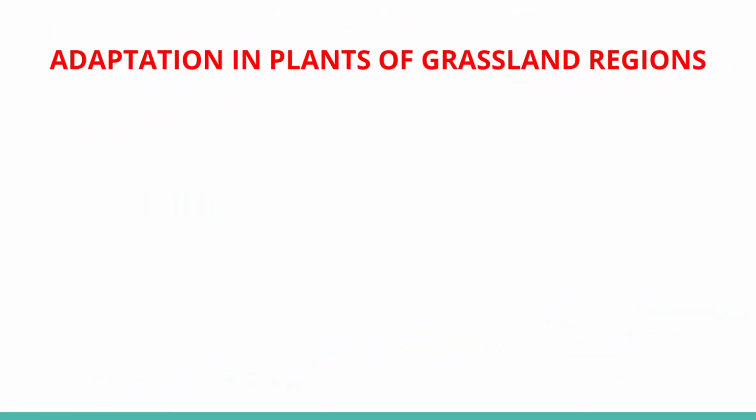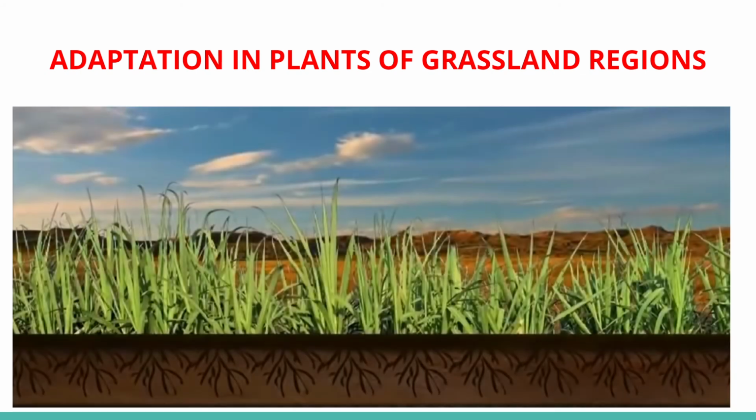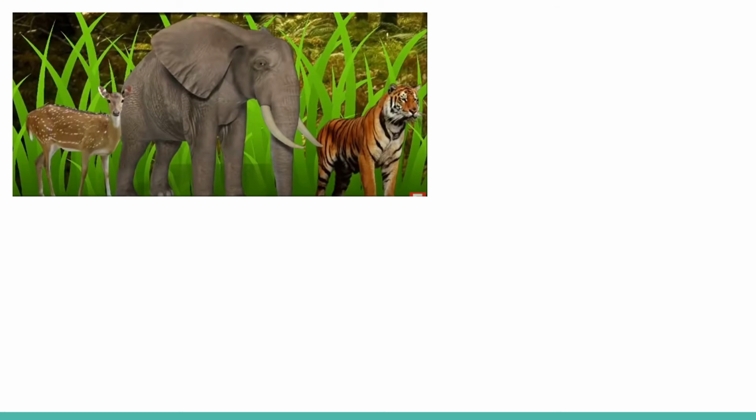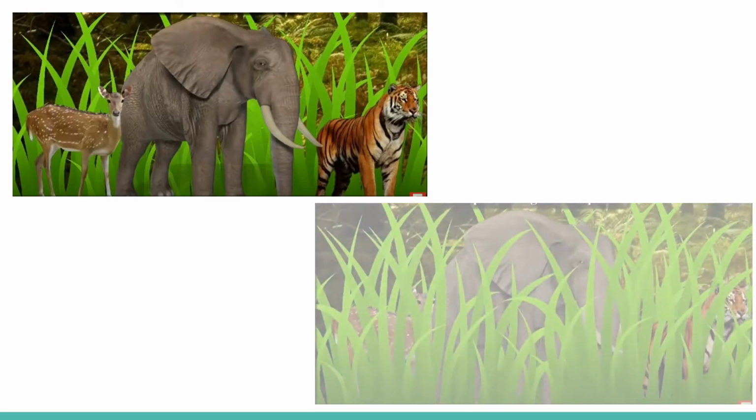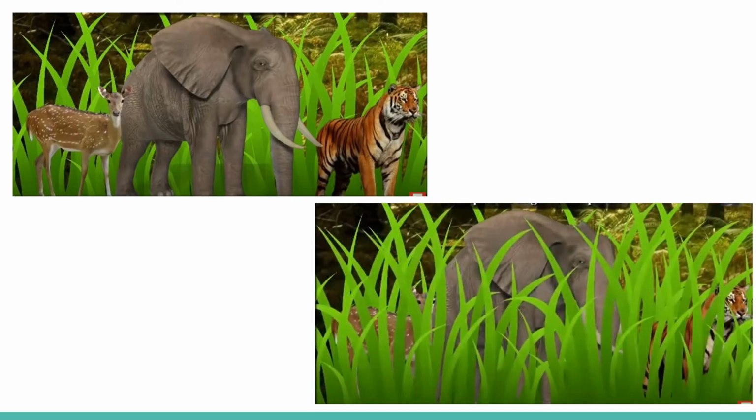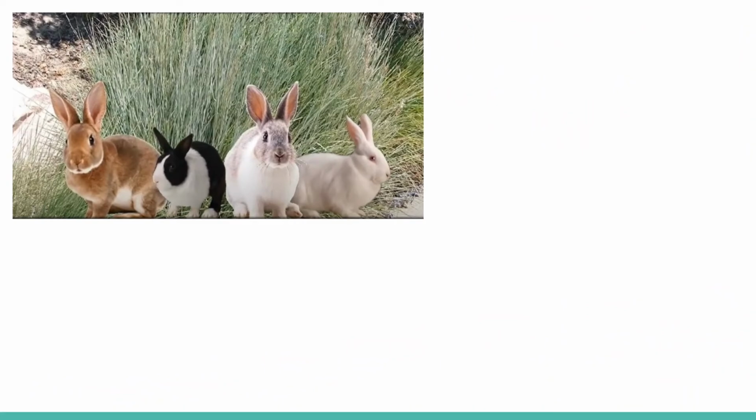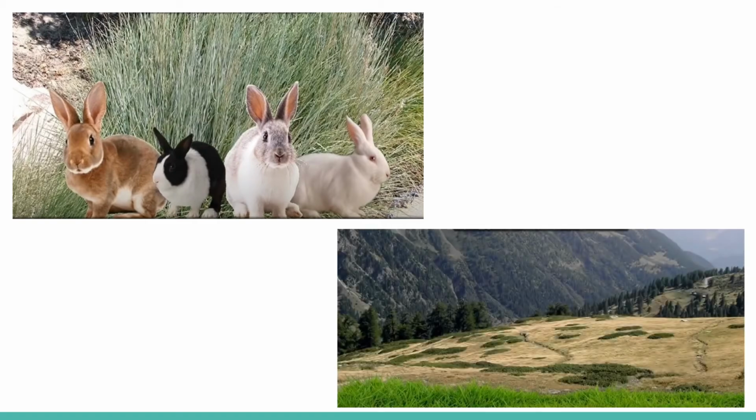Next, adaptation in plants of grassland regions. Diverse plants of bushes and grasses are found in the grassland. Fibrous roots of grasses prevent soil erosion. Grasses in the equatorial regions are very tall. Animals like tiger, elephant and deer can remain hidden in these grasses. However, grasses in cold regions are very short. Animals like the rabbit are found in such grasses. Vast meadows are found in hilly areas as well as plains.